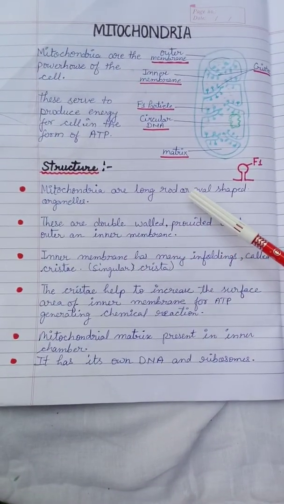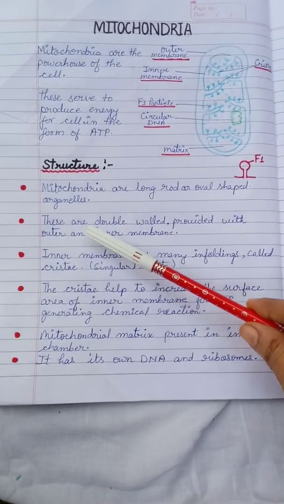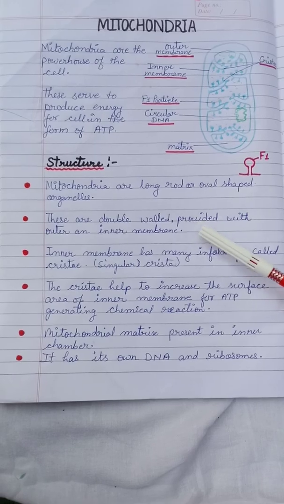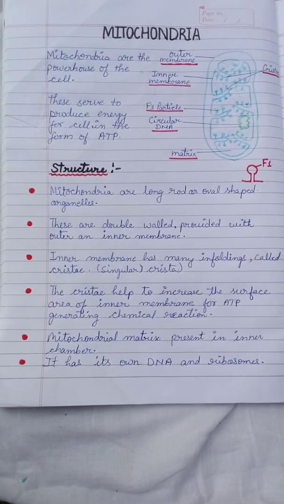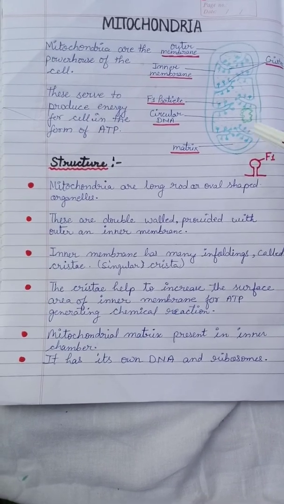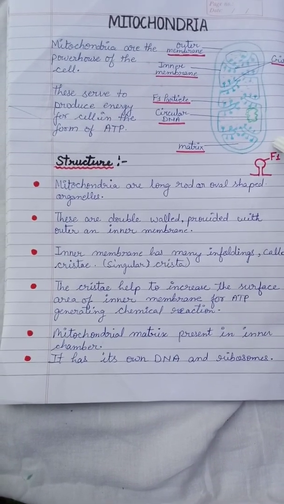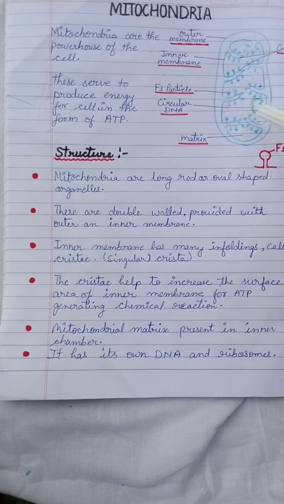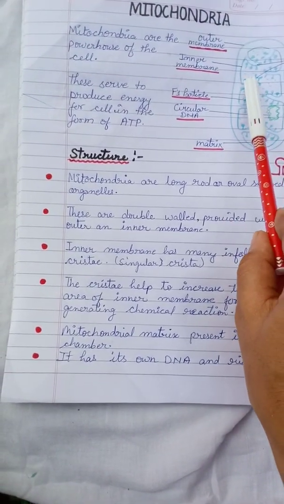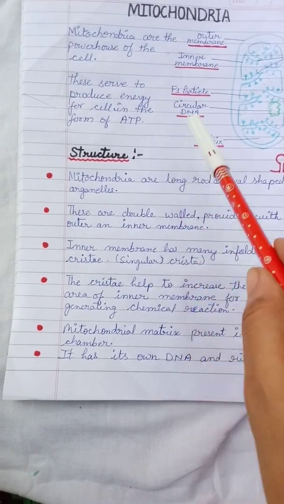Mitochondria are long rod or oval shaped organelles. These are double walled, provided with an outer and inner membrane. Yes, I have told you in previous videos also, two cell organelles have a double membrane, mitochondria and plastid. In the mitochondria you can see this is the outer membrane, and inside this is the inner membrane. Clear?